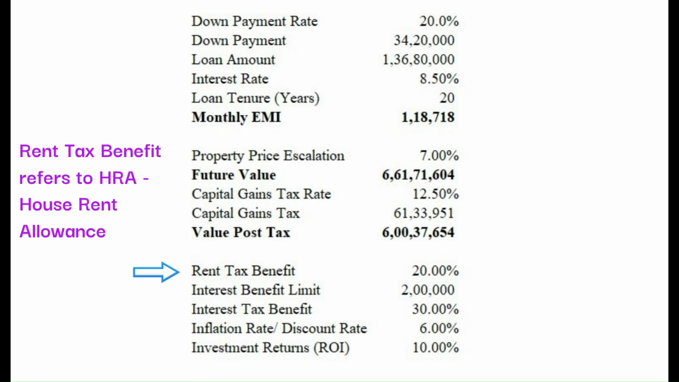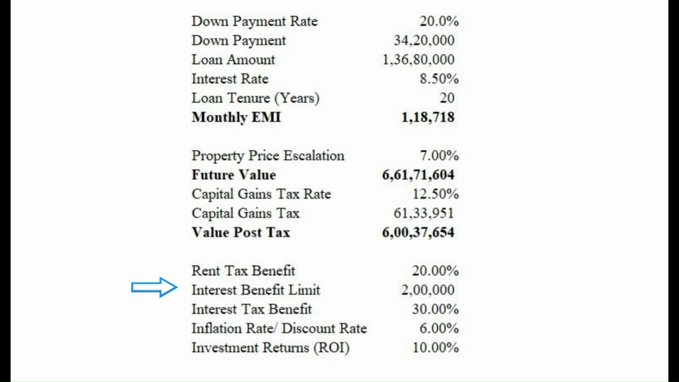The rent tax benefit on the monthly rental paid is 20%. Interest benefit limit on home loan is 2 lakh. Inflation or discount rate is 6%, at which the net present value is calculated, and the return on investment is considered at 10%.